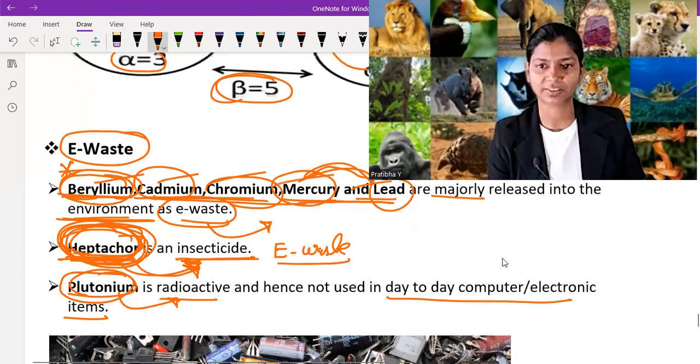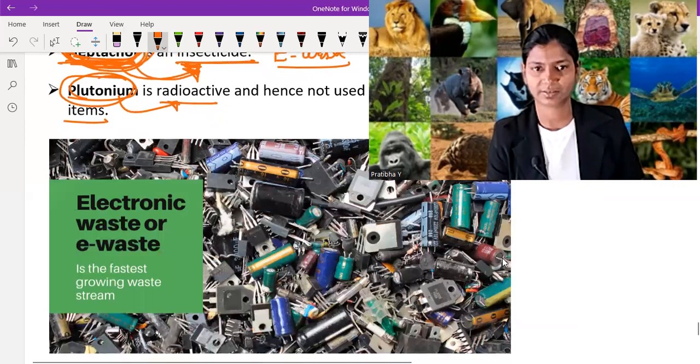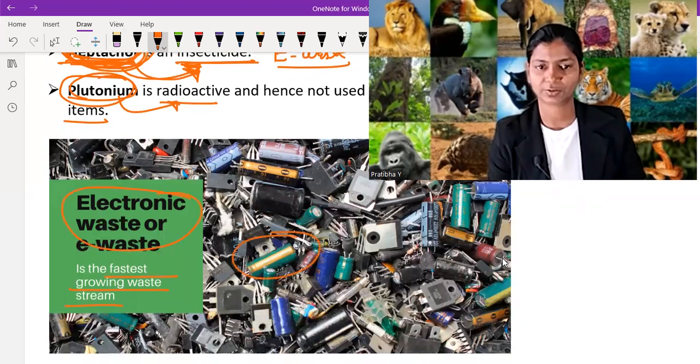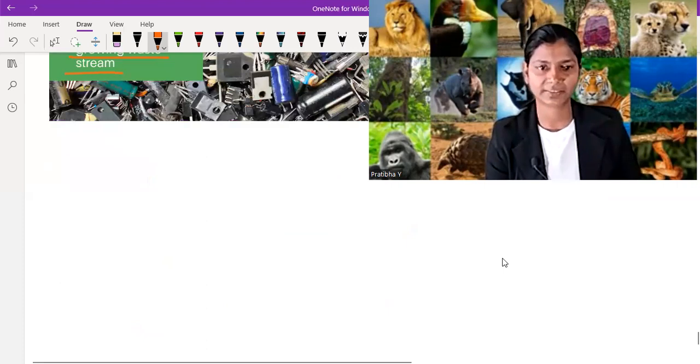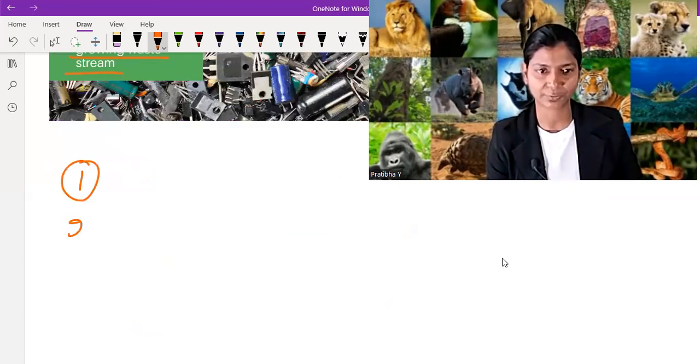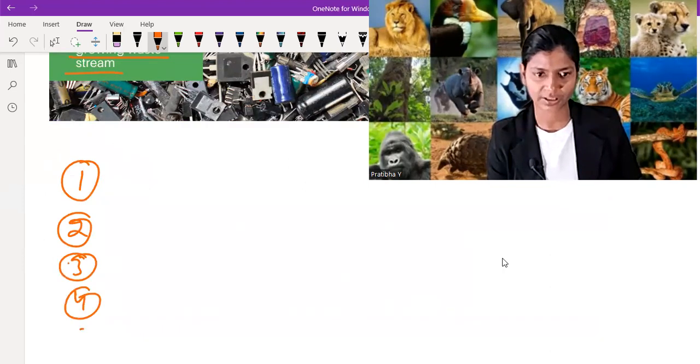So in this picture, you can clearly see e-waste, electronic waste, and it is the fastest growing waste stream. Okay, so I hope you understand all 5 topics. And in summary, if we summarize these 5 topics, the 5th one is e-waste.